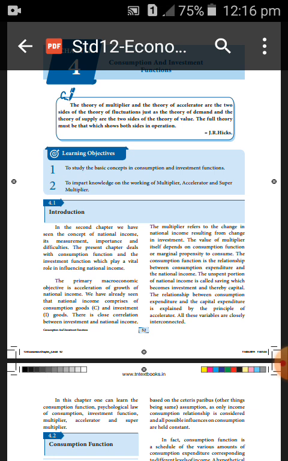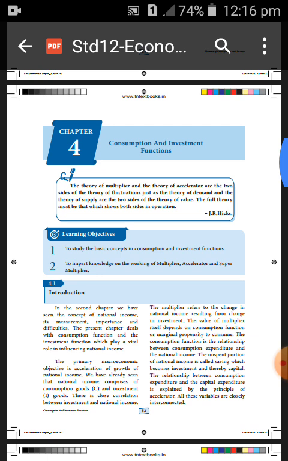Today I am going to take fourth chapter, Consumption and Investment Functions.